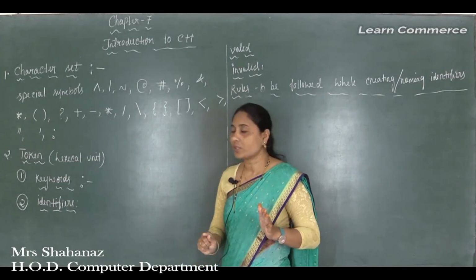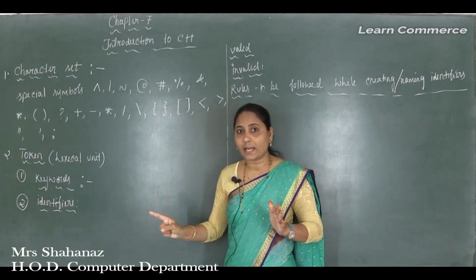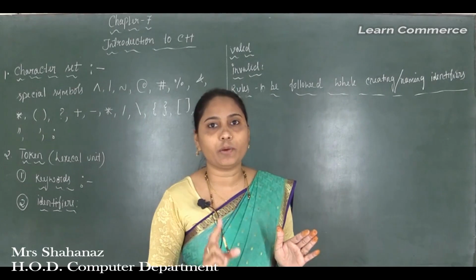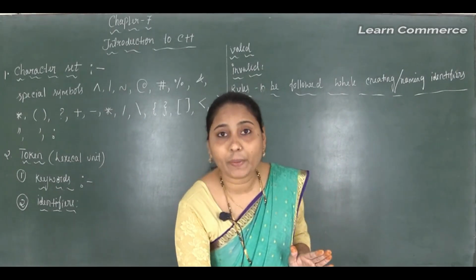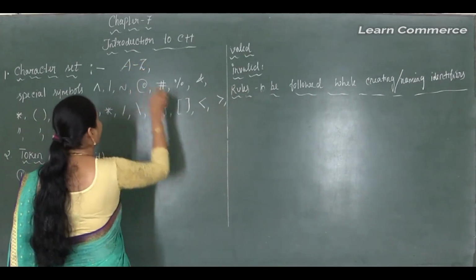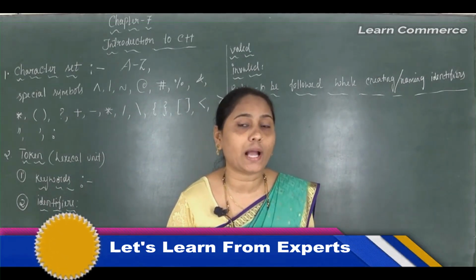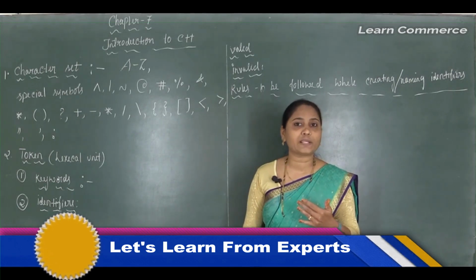Now we are in the concept of character set. So we can say that the character set is a set of any valid characters used in our C++ language. This includes the capital letters A to Z. Clear this point here? So these are the characters we call the character set or the valid characters of our C++ language.